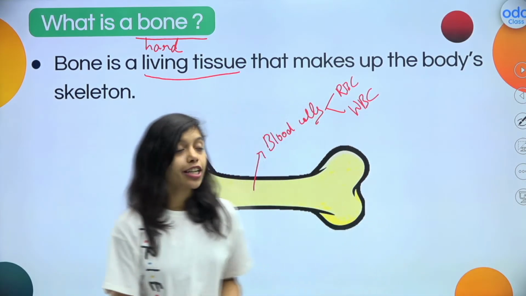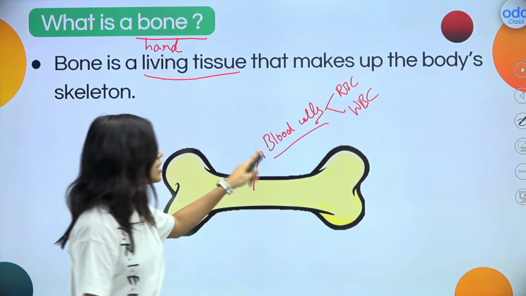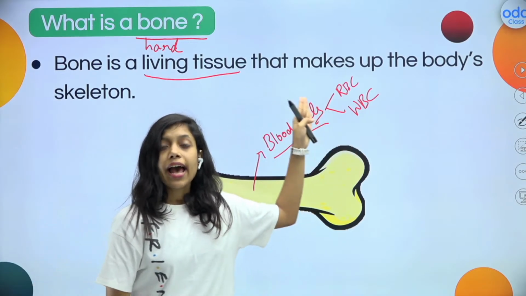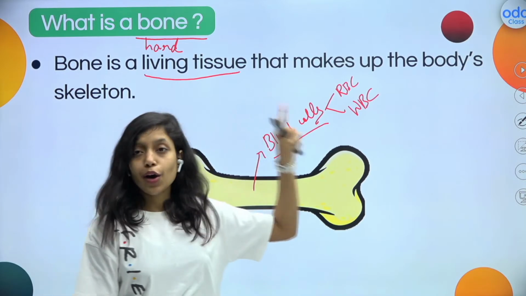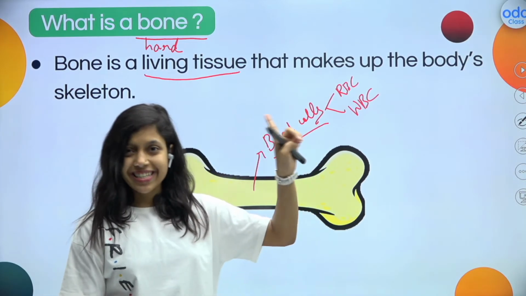And why is it living tissue? Because it produces blood cells like RBC, red blood cells, and WBC, white blood cells. Is it clear to all of you? This is a 1 mark question. What is a bone? I hope it is clear.